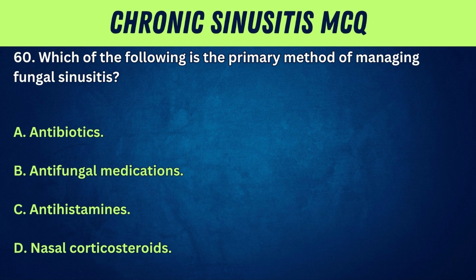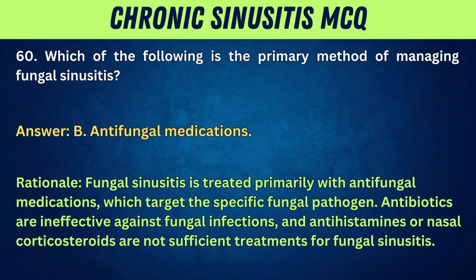60. Which of the following is the primary method of managing fungal sinusitis? A. Antibiotics. B. Antifungal medications. C. Antihistamines. D. Nasal corticosteroids. Answer: B. Antifungal medications. Rationale: fungal sinusitis is treated primarily with antifungal medications, which target the specific fungal pathogen. Antibiotics are ineffective against fungal infections, and antihistamines or nasal corticosteroids are not sufficient treatments for fungal sinusitis.